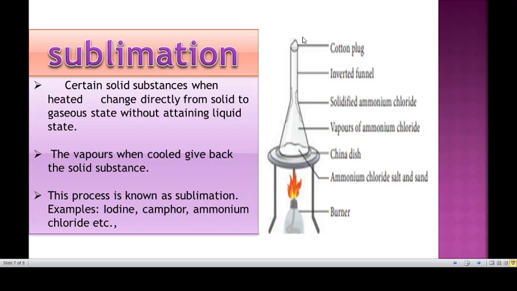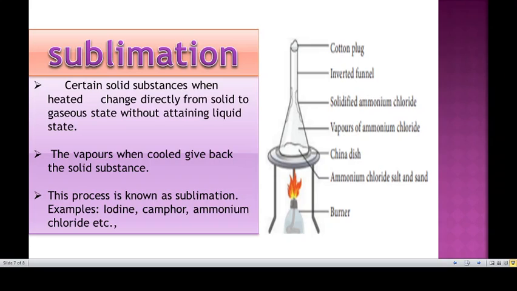So the powdered mixture of ammonium chloride and sand is taken in a china dish and covered with a perforated asbestos sheet. An inverted funnel is placed over the asbestos sheet. The open end of the stem of the funnel is closed using cotton wool, and the china dish is heated. The pure vapors of the volatile solid pass through the holes in the asbestos sheet and condense on the inner side of the funnel. So the non-volatile impurities remain in the china dish, which means the sand remains in the china dish, and the volatile ammonium chloride, a volatile poisonous one, gets vaporized in the inverted funnel.